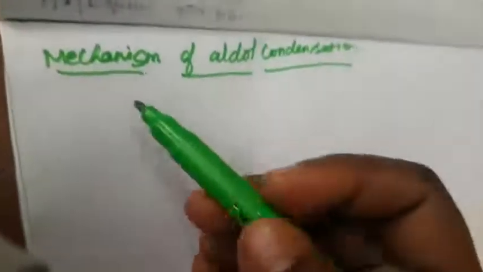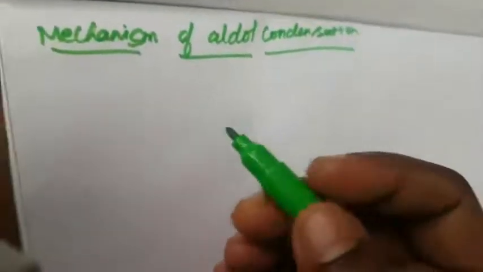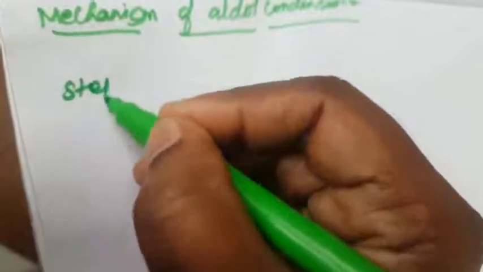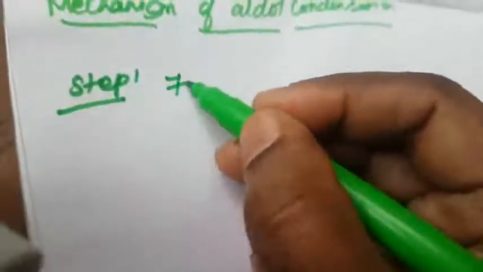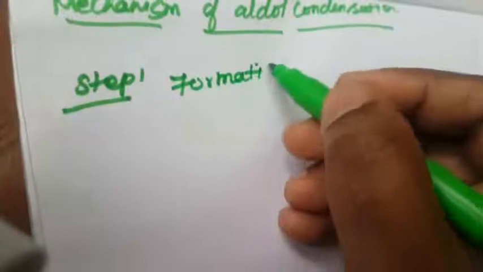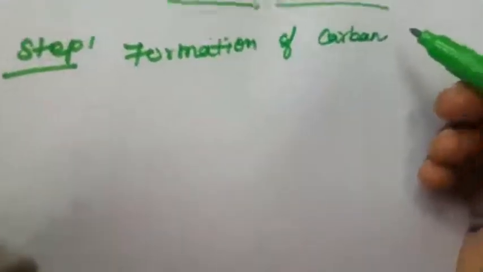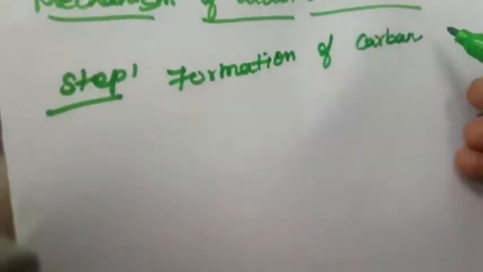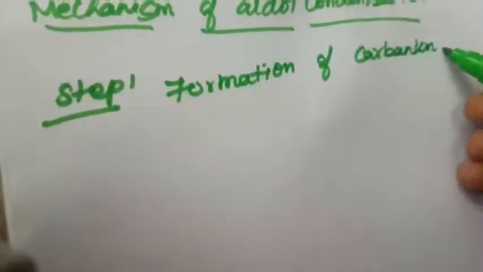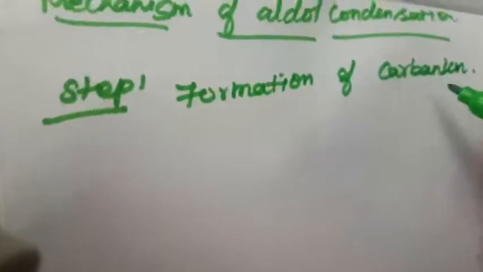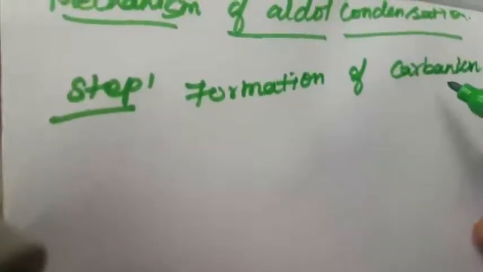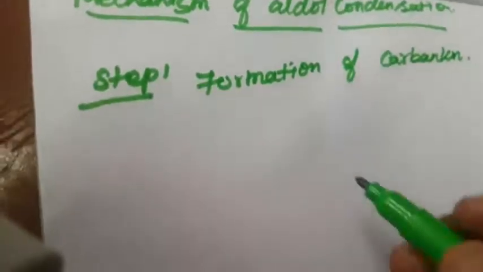Next we are going to see the important mechanism of the aldol condensation. It takes place in three steps. What is the first step? Formation of carbanion. What is meant by carbanion? The carbon containing a negative charge is called a carbanion.